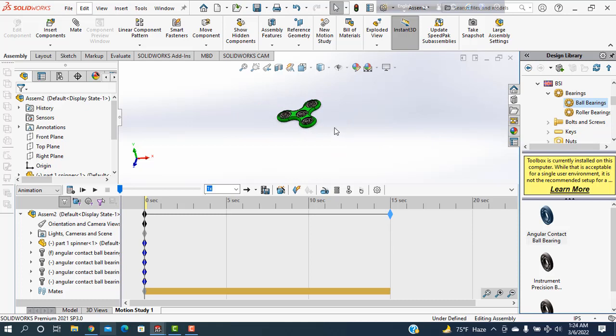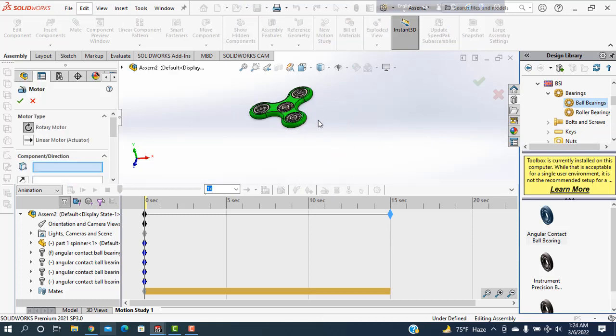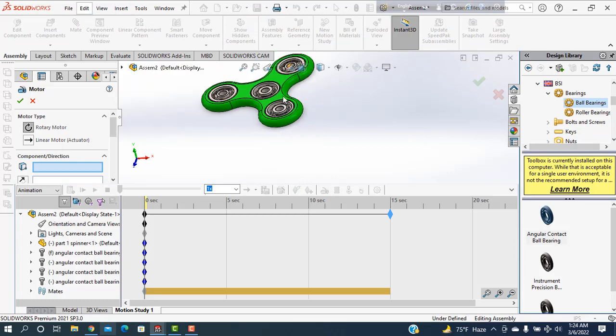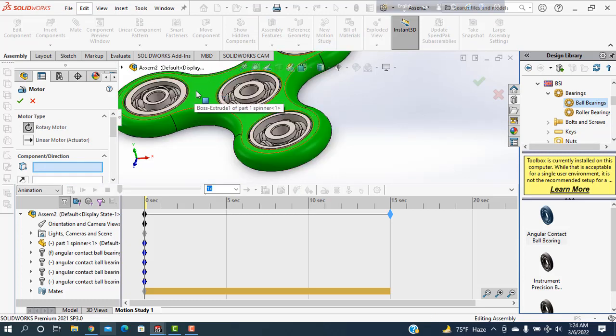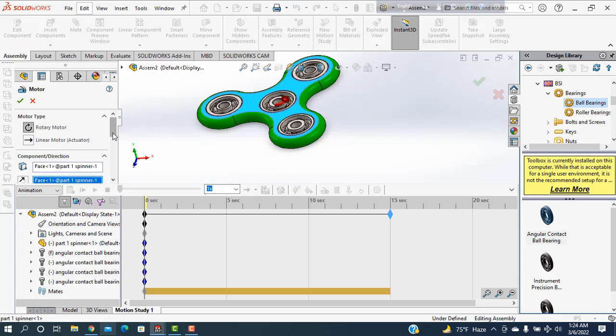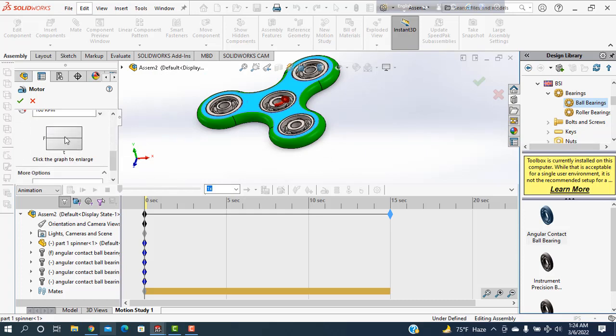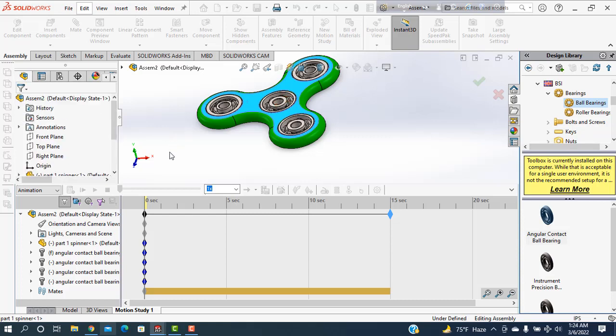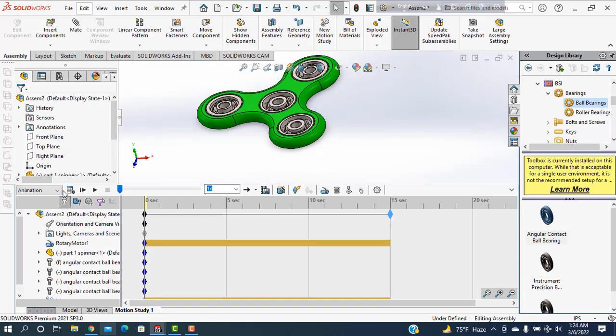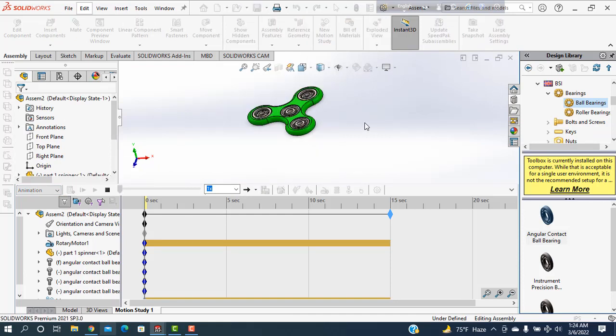Okay, done. Then selecting the motors. I want to rotate this one. So selecting this one. Then going to the downwards and I'm taking this will be 30 RPM. Then okay. Then at first I'm calculating to be slow.